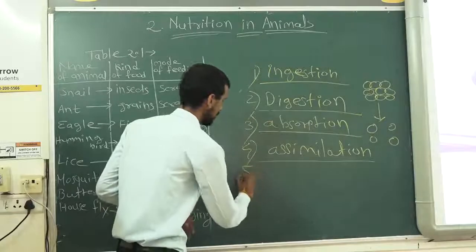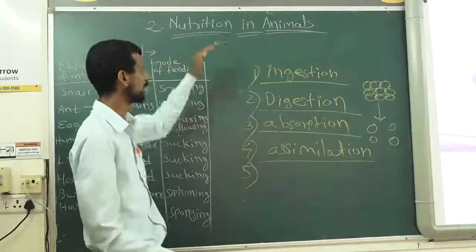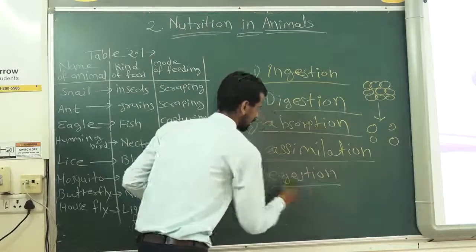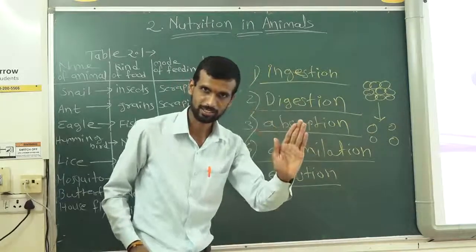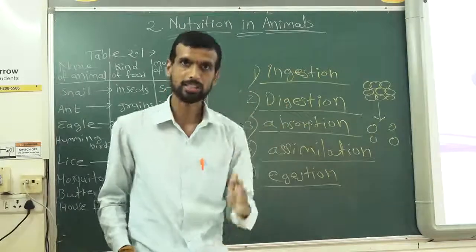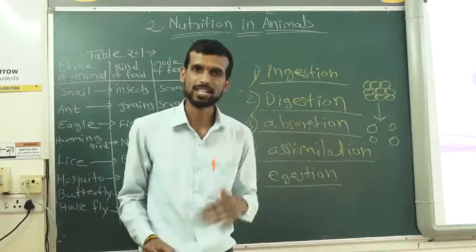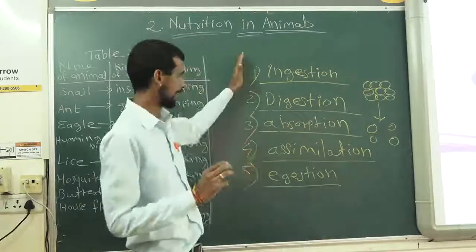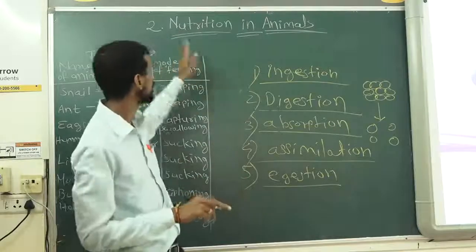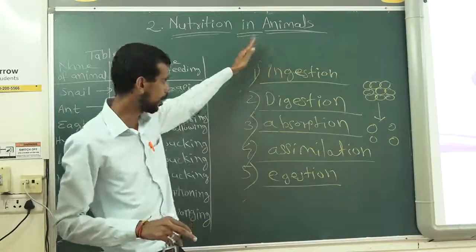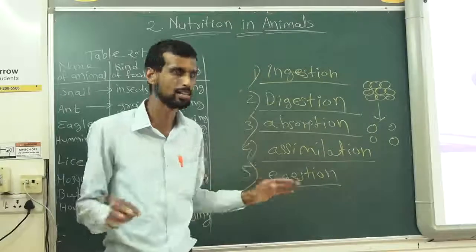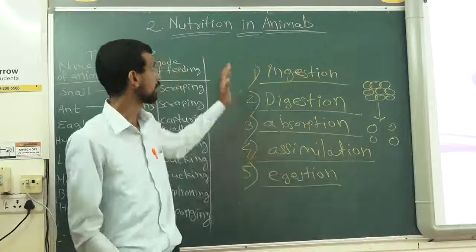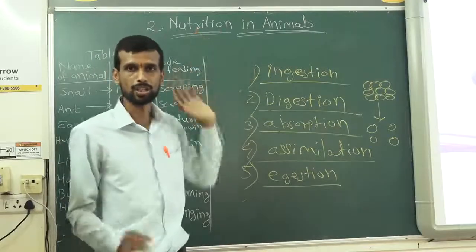And finally, the fifth step of nutrition in animals is egestion. Eject, exit, right? That is removal of waste from the body. So these are the 5 steps of nutrition in animals. All animals perform these 5 steps during their nutrition.